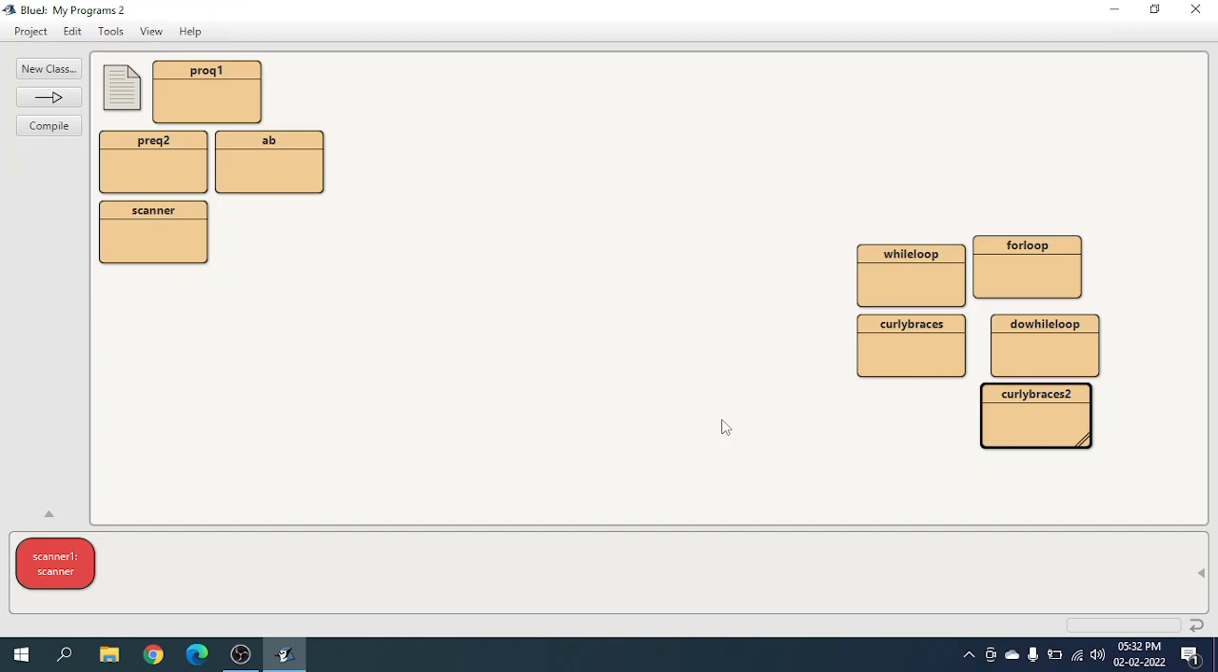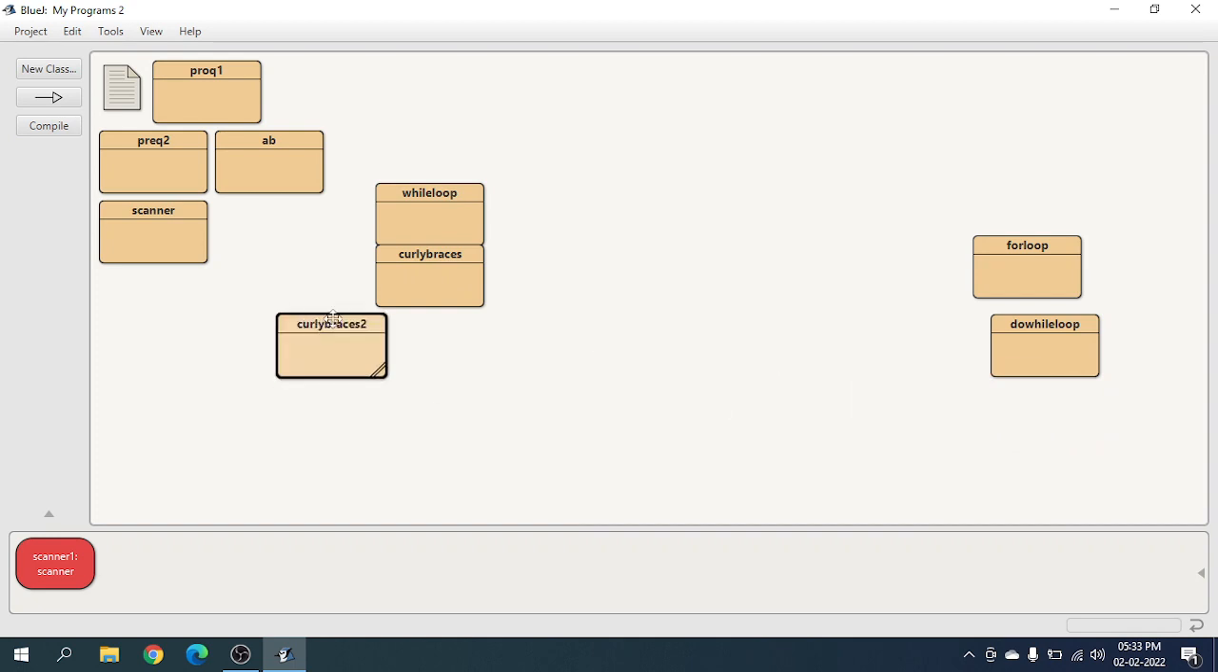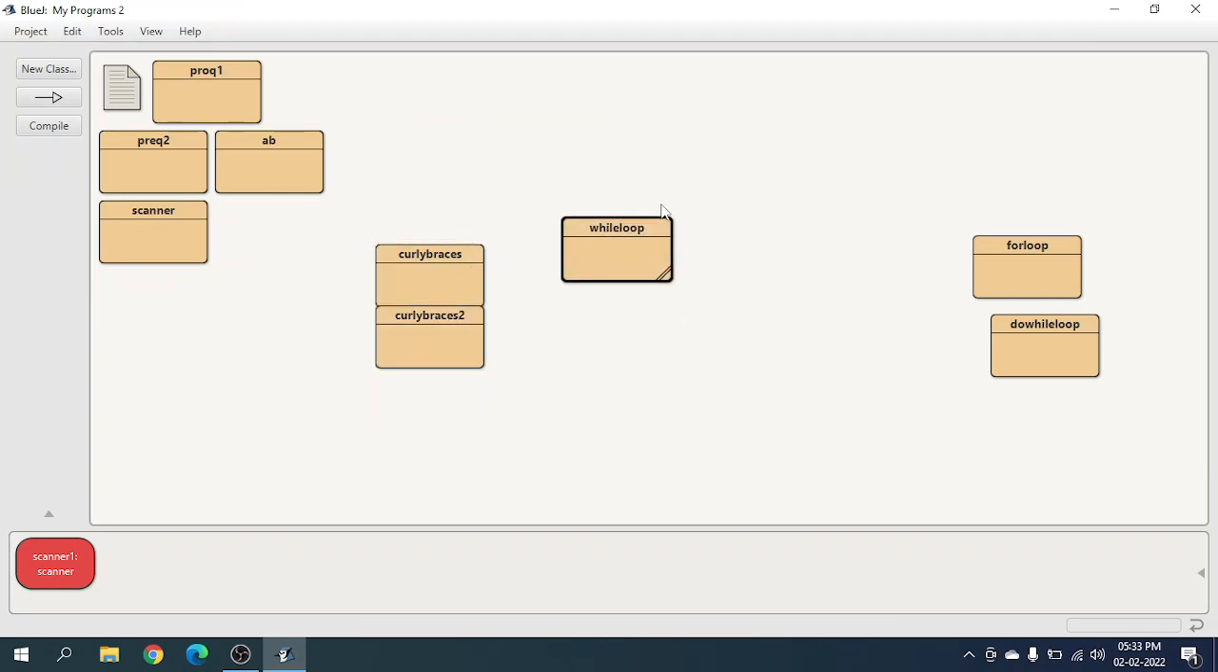So I'm going to show you 3 loops, which are for loop, while loop and do while loop. Let me take while loop over here. Curly braces and curly braces 2 are nothing but two of the smaller children. This is like the parent, and this is like the children program. I'll show you what these are. These are very easy to understand. It won't even take me a few minutes to complete both of these. We'll go one by one.